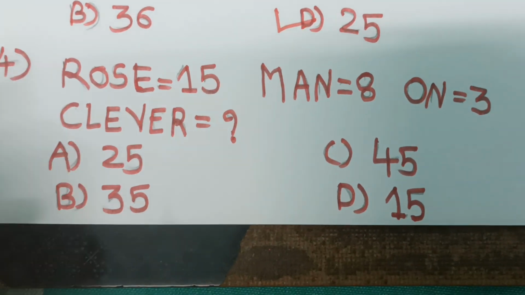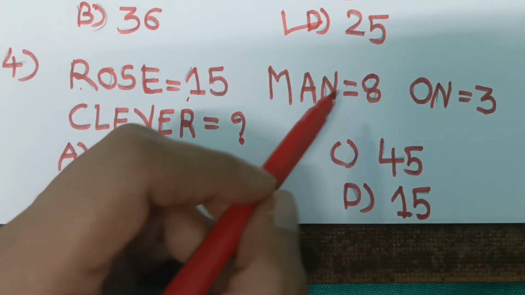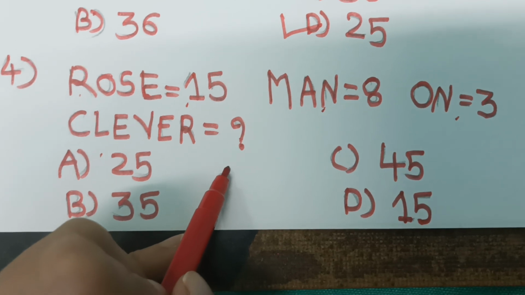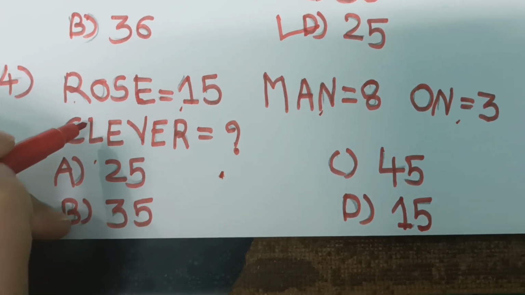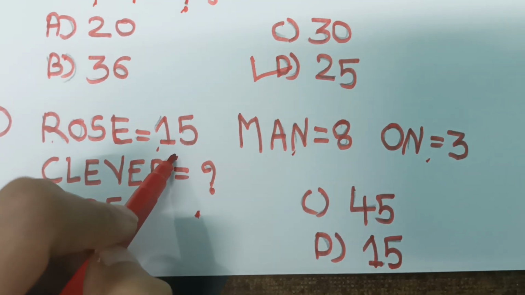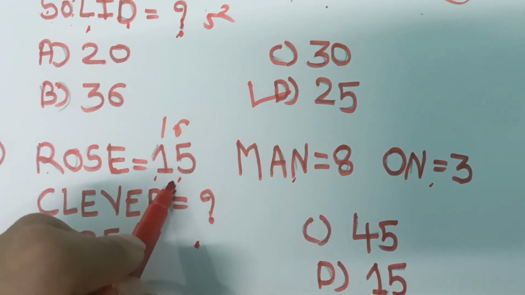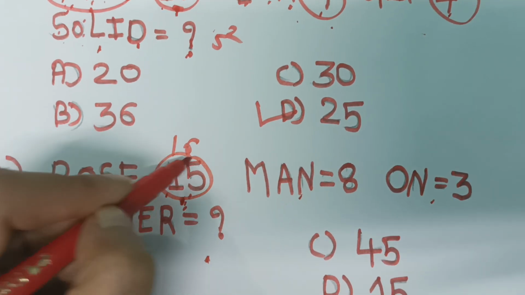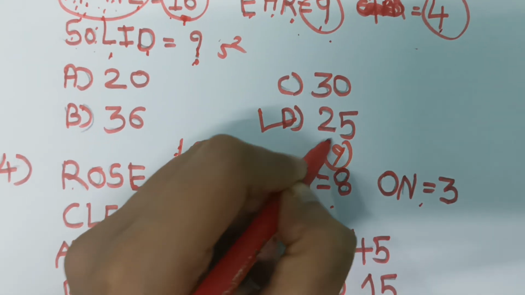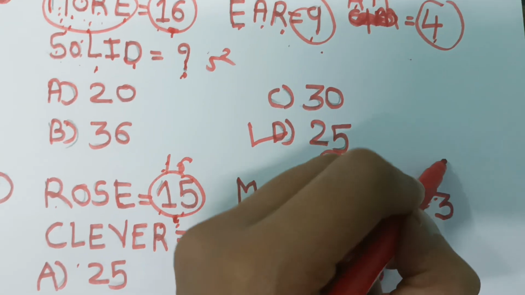The next question is ROSE is equal to 15, MAN is equal to 8, ON is equal to 3, and CLEVER is equal to what? Here also, if we see 15, it is nearby 16, the square of 4. Here 9, if we take 9, this is also nearby, and here we take 4.